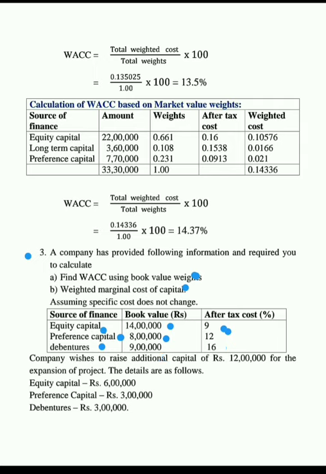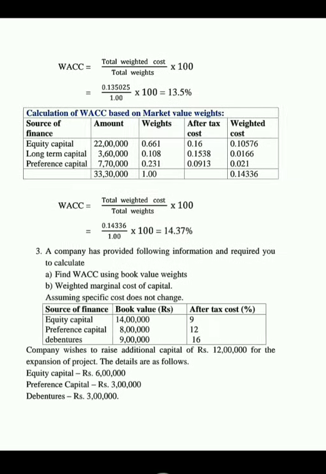Next, the company wishes to raise additional capital of rupees 12 lakhs for the expansion of a project. The details are as follows. For the 12 lakhs, they are raising 6 lakhs in the form of equity capital, 3 lakhs in the form of preference capital, and another 3 lakhs in the form of debentures. So together, 12 lakhs. This is the problem.